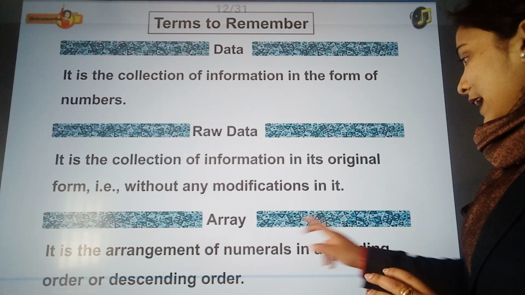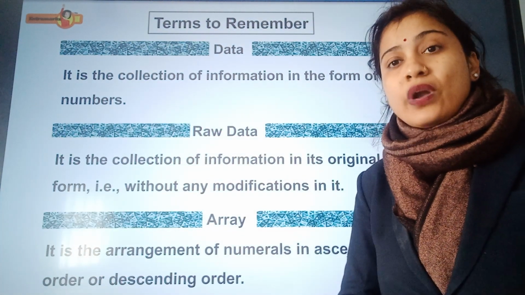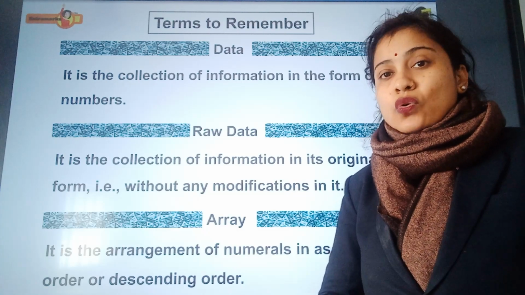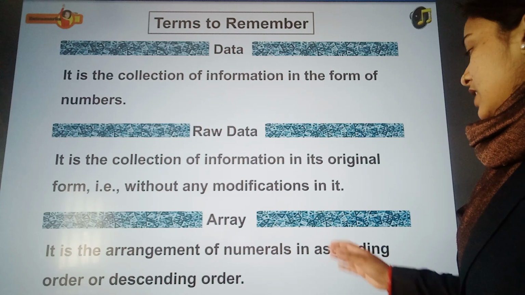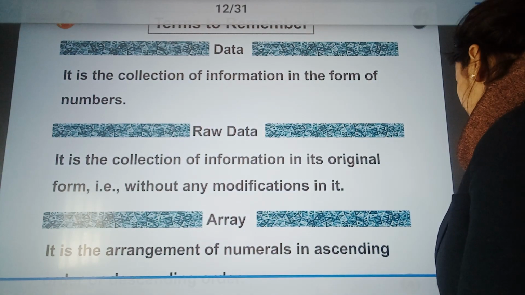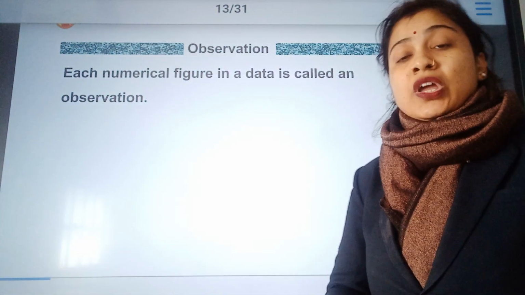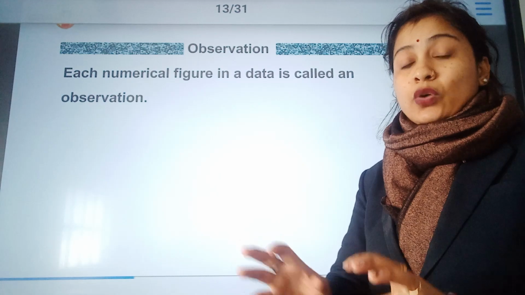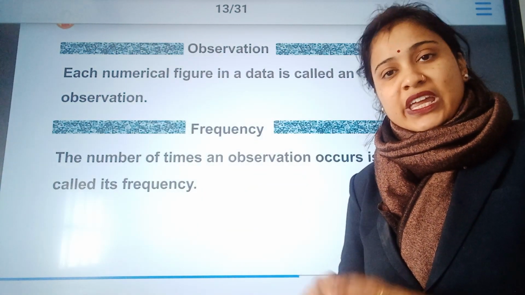Now what is array data? When we arrange the data in either ascending or descending order, it is known as array data. Then what is an observation? Each numerical figure present in the data is known as an observation.